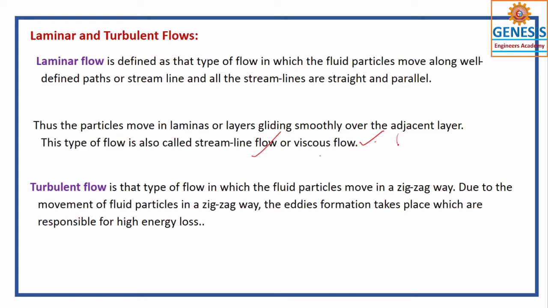You understand? Suppose there is a bottle, the flow comes like this. Everything is attached, so there is no deviation. This is called laminar flow. The particles move in straight lines only. Every particle moves one over the other very smoothly. So laminar flow is a viscous flow. There is a viscosity.